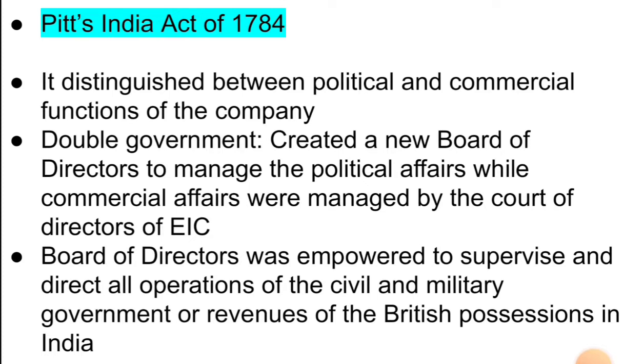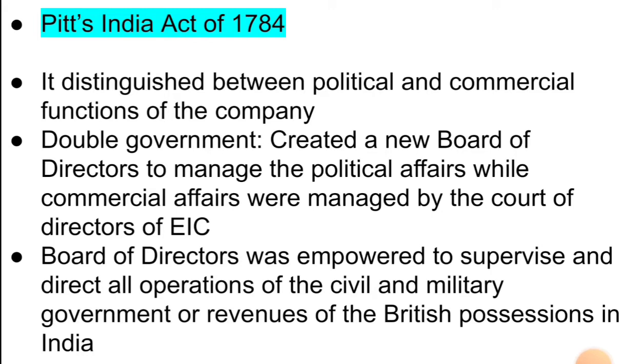So Pitt's India Act of 1784 for the first time distinguished between political and commercial functions of the company. Then it established a system of double government. That is, it created a new board of directors to manage the political affairs, while commercial affairs were managed by the Court of Directors of East India Company. A new board of directors was created, and it managed the political affairs of the East India Company. And commercial affairs were managed by the Court of Directors, which existed earlier.